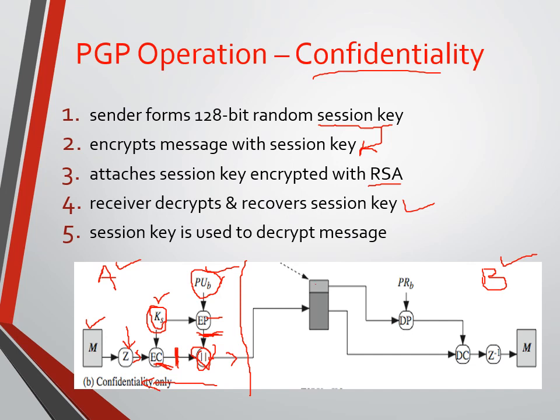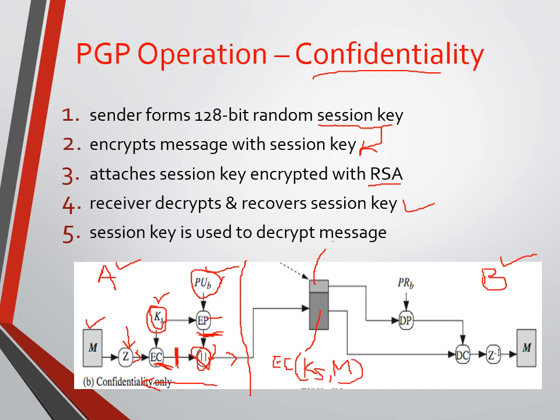First he is going to receive two parts. The first one is the encrypted message. EC is conventional encryption. This part has the encrypted message; for encryption we are using a secret key, KS.